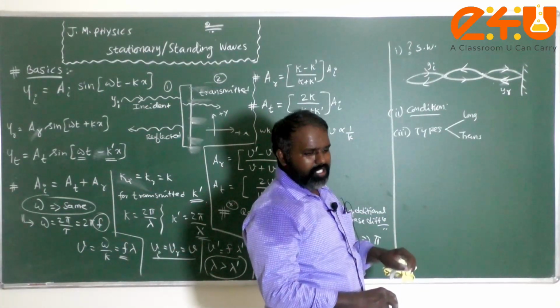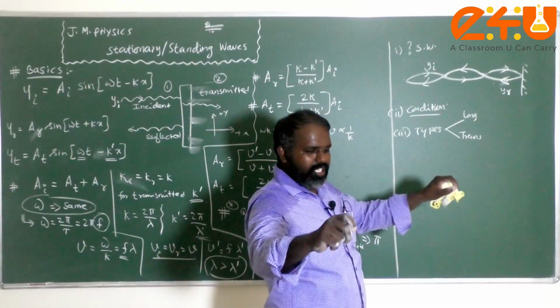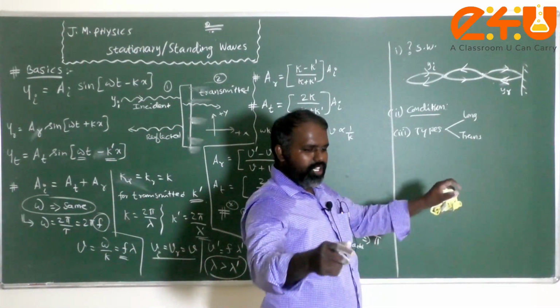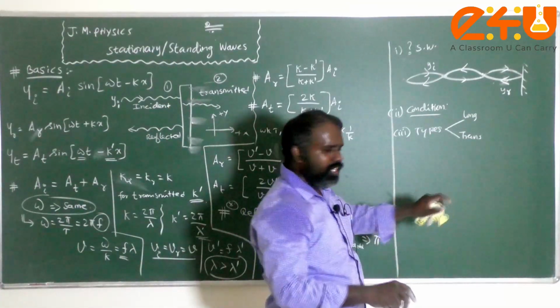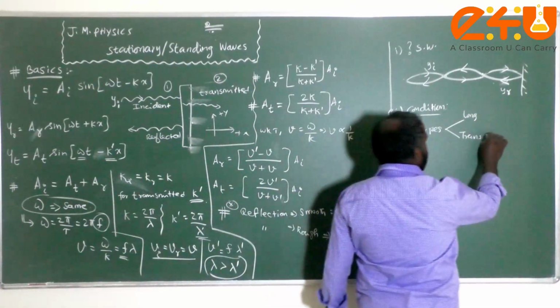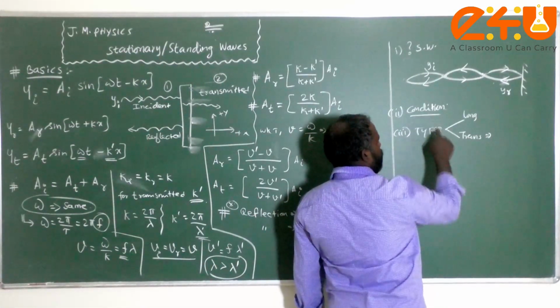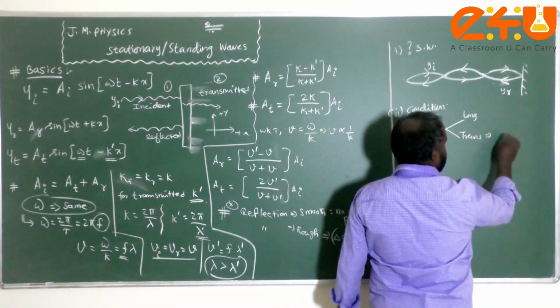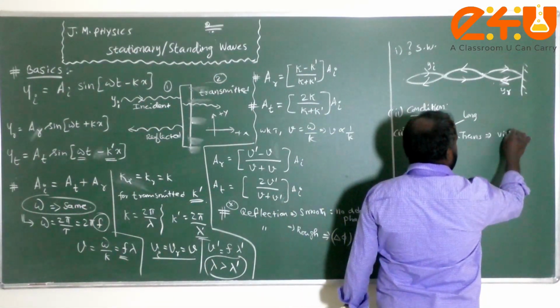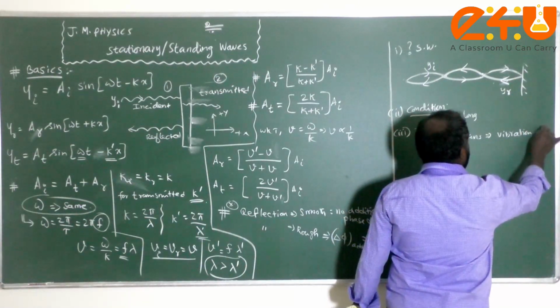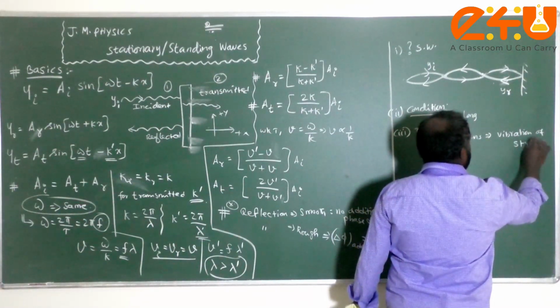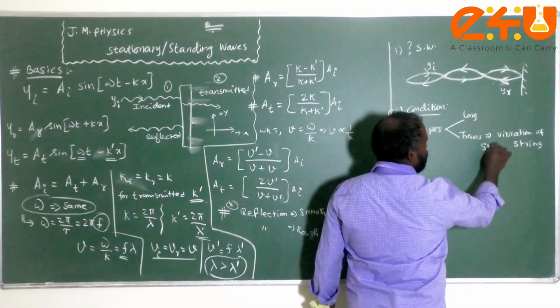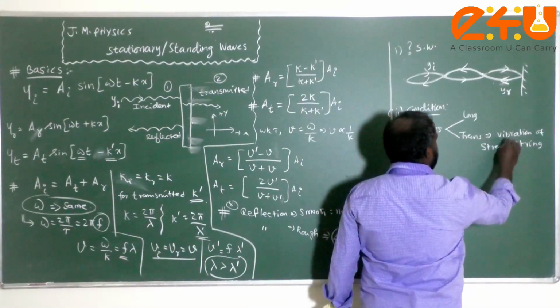That means take a string, fix either one end or both ends, and pluck it. The waves generated in that are transverse stationary waves. So the example is vibration of stretched strings.